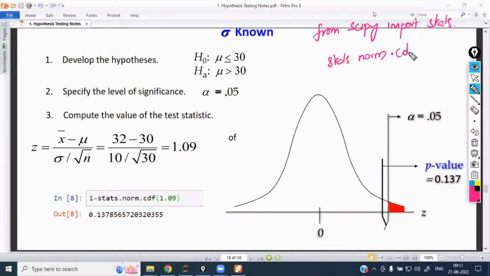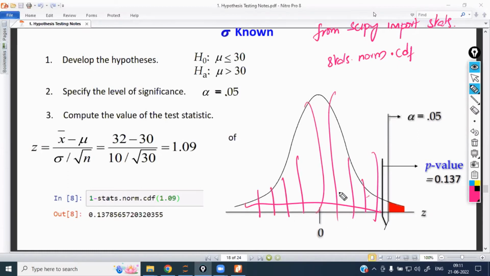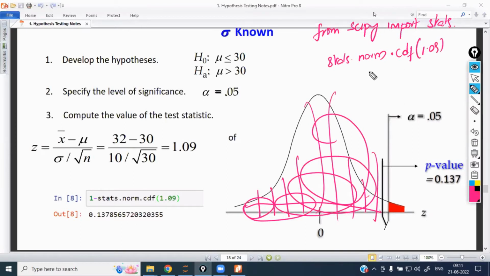stats.norm.cdf. CDF means cumulative distribution function. From here to here, it is going to calculate the entire density. This part, the entire area, cumulative. It is going to add like this, and the entire area will be calculated. That is called CDF, the cumulative distribution function, of 1.09. If you calculate, you are going to get 0.8621, something like this. Now, if you do 1 minus that, you will get the p-value.